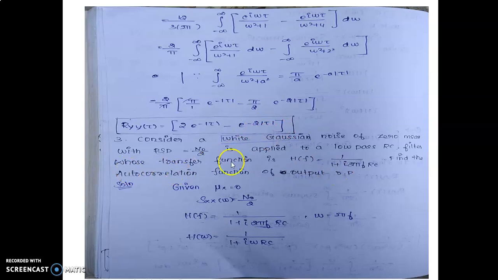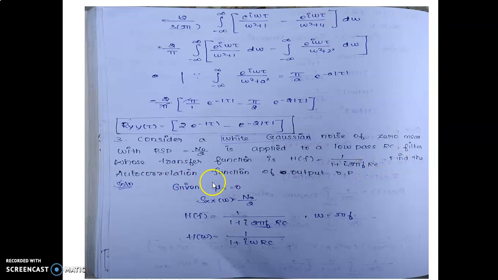The next question, third question: consider white Gaussian noise of zero mean with power spectral density equal to N naught divided by 2, applied to a 10 volt fast RC filter whose transfer function is H of f equal to 1 divided by 1 plus i into 2 pi f into RC.